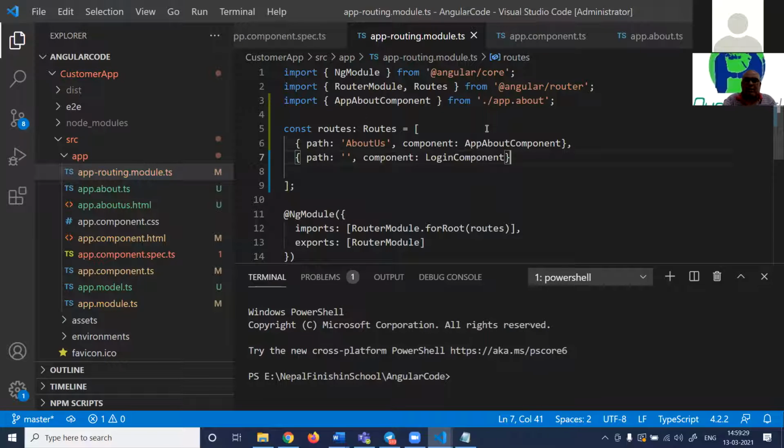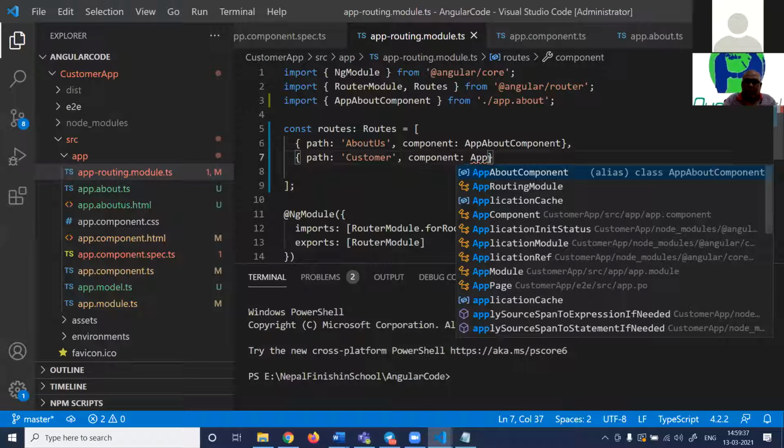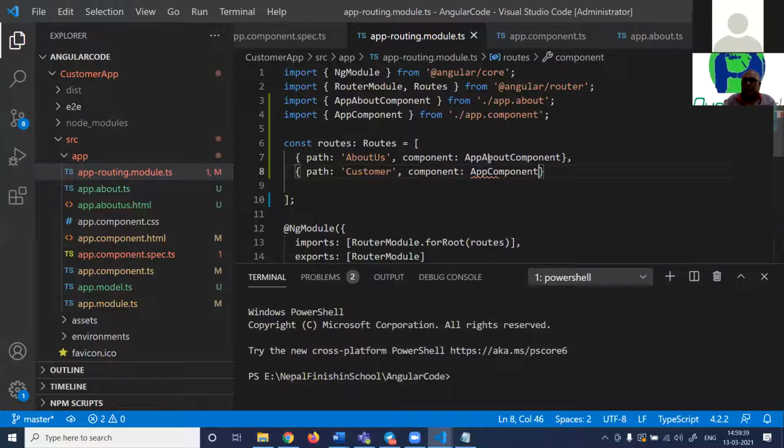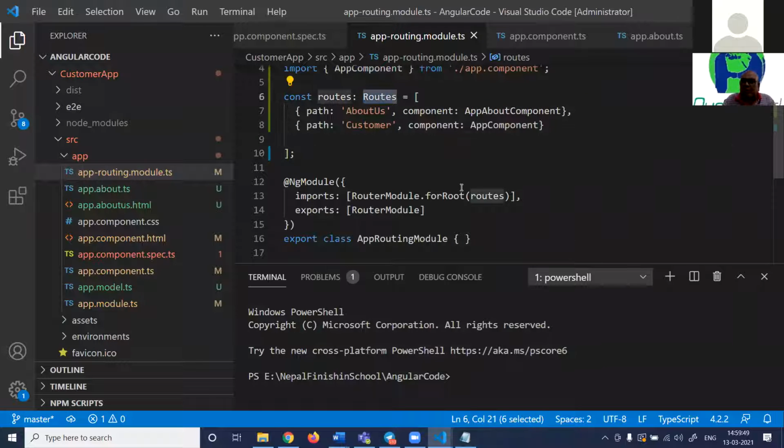When you say path, it means the URL. When someone says I want to go to customer UI, it will go to the app component. Remember, it would be great if you can start naming this component as customer component. This name is looking very horrible. So we need to change the name here. And this route is getting loaded out here.